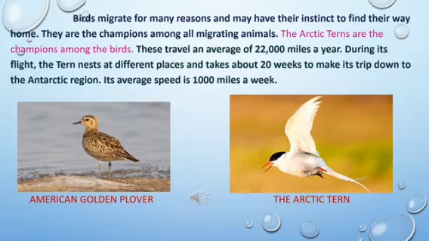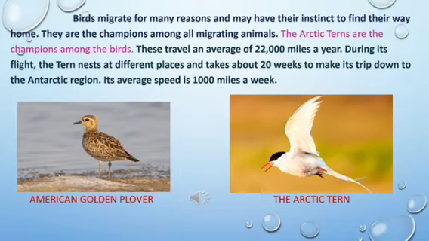So this Arctic tern, it doesn't fly continuously. It makes its stops and it takes 20 weeks. So how many days will 20 weeks be? So it is 140 days. And how many months will it be then? It is roughly around 4.5 months. So it takes around 4.5 months to reach the Antarctic region.